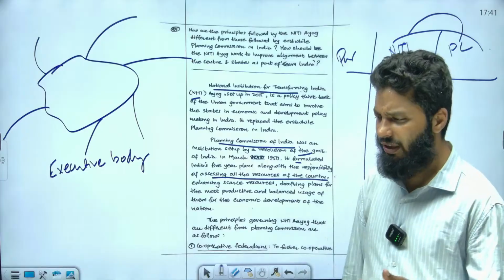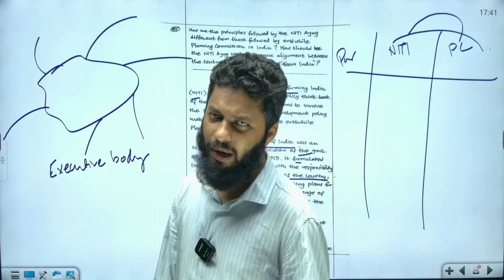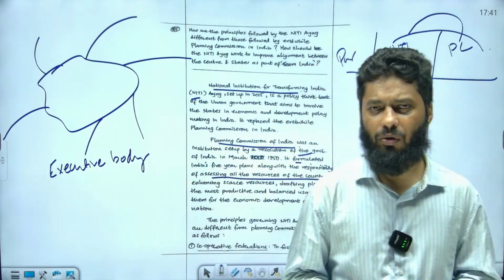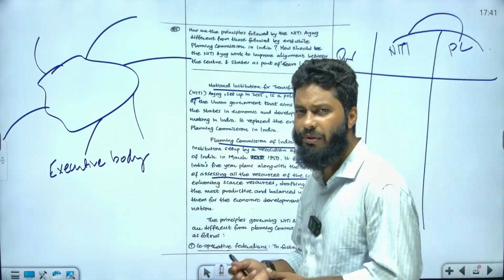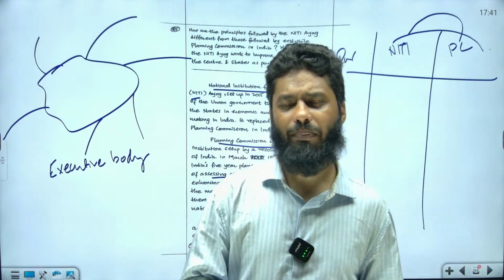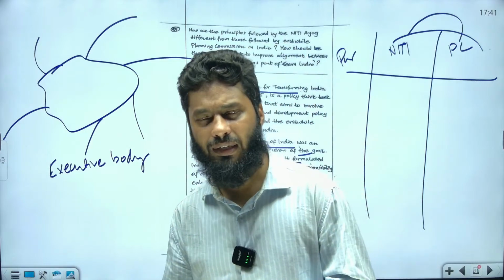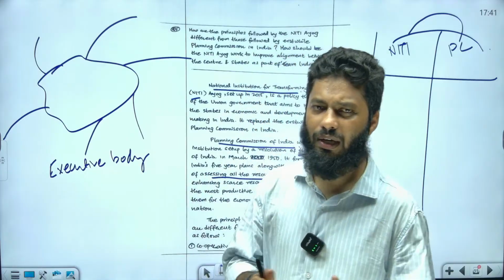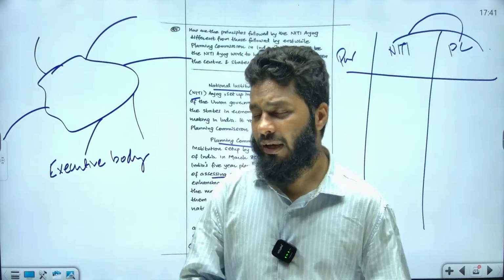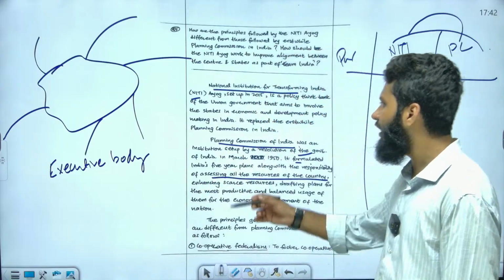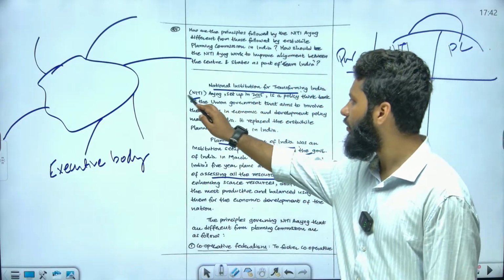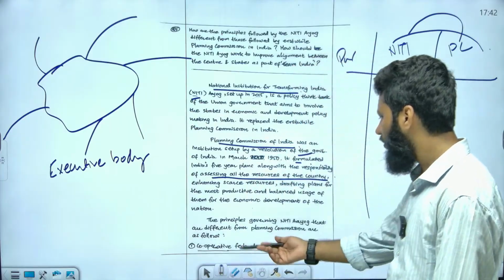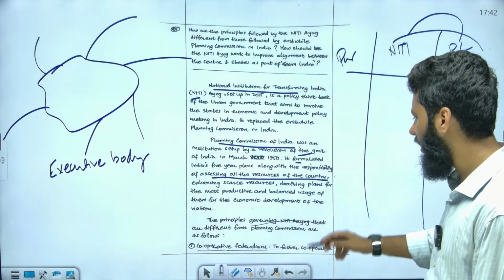But as we evolved, in 1991 liberalization, privatization and globalization, the LPG reforms, took place, and then we opened our economy. So the relevance of the Planning Commission declined, right? After 1991, we started having market orientation, and with that, the relevance of the Planning Commission declined. Finally, in 2015, Niti Aayog replaced the Planning Commission, right? And now there are principles governing Niti Aayog. So these are the principles.